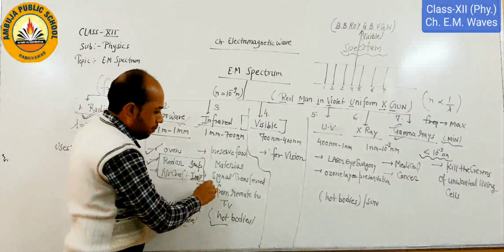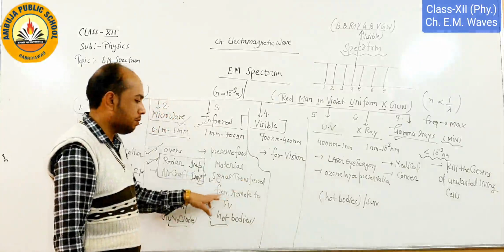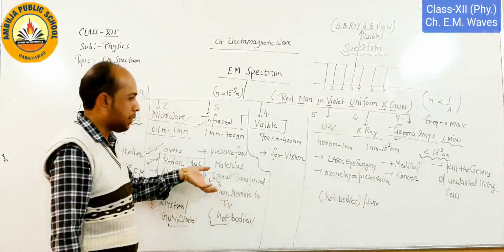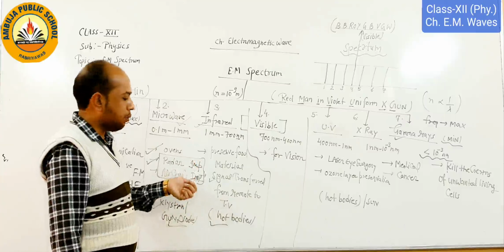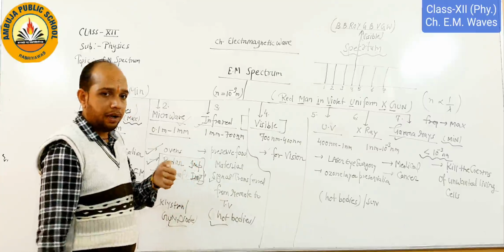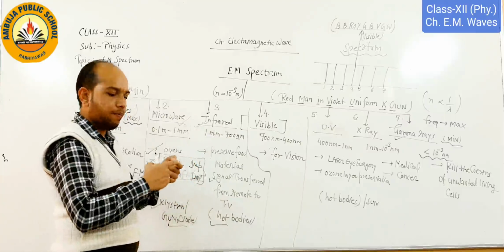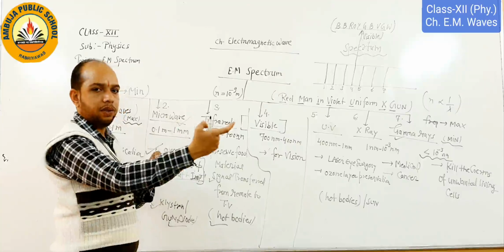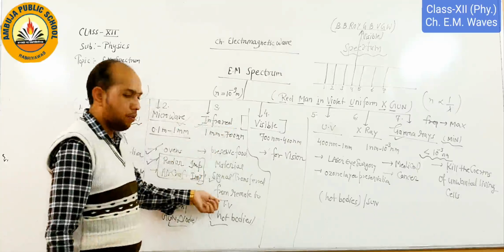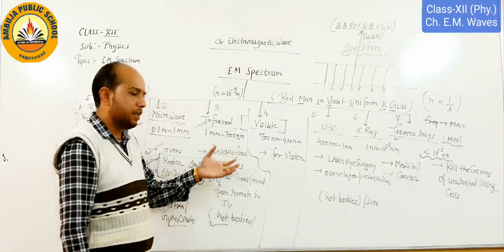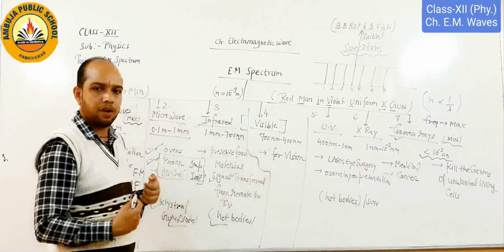Similarly, signal transfer from remote to TV is a practical application which we use in our daily life. In the remote we see one LED, and the same LED is in our TV also. So between transmitter and receiver, infrared rays pass from the remote to our TV. That is why it gets the signal and we see the TV as per our demand.